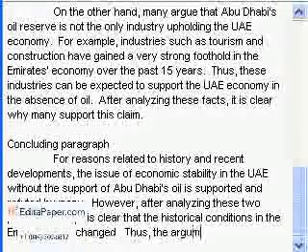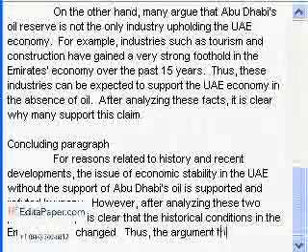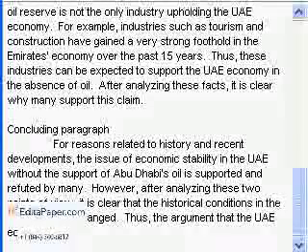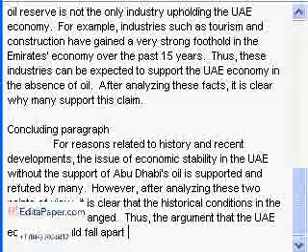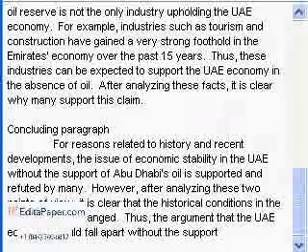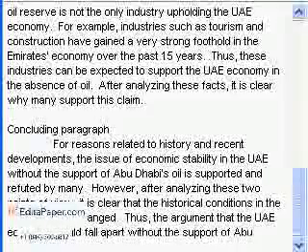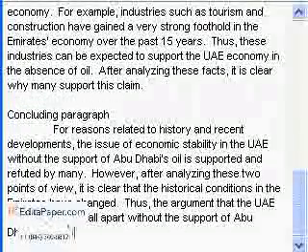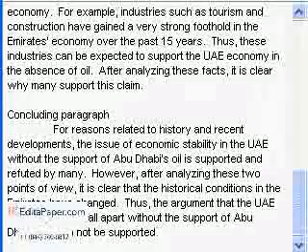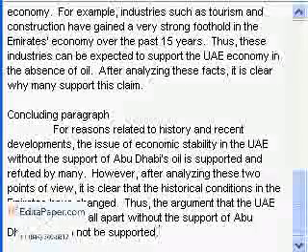So thus the argument that the UAE economy would fall apart without the support of Abu Dhabi's oil cannot be supported. Okay, so we're just clearly stating that our opinion is in disagreement with this statement.